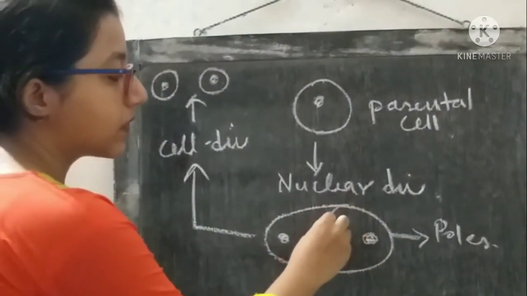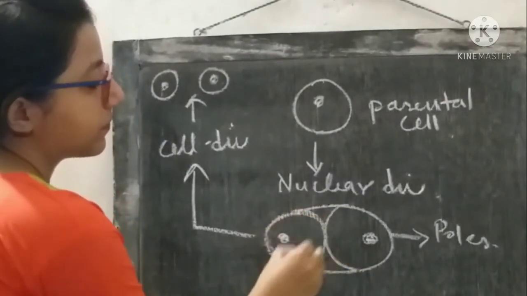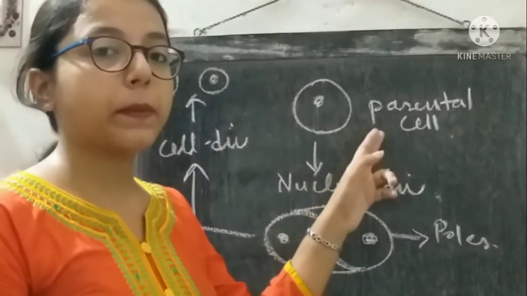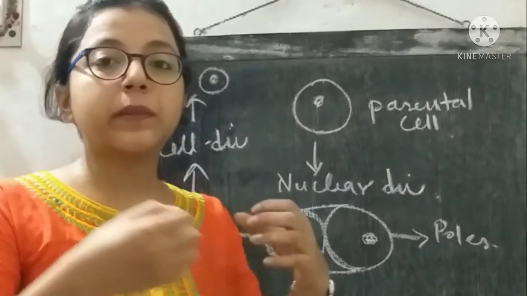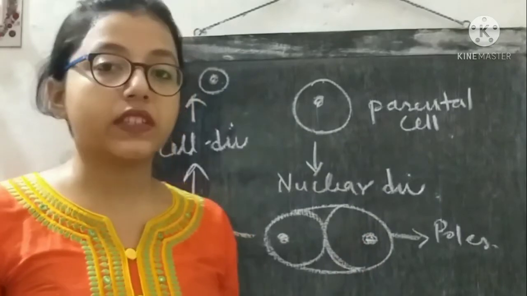So the cells are separated like this, in this way. Initially this was a parental cell, and then nuclear division occurred, as a result of which the nuclear materials got separated and accumulated at two different poles of the cell.